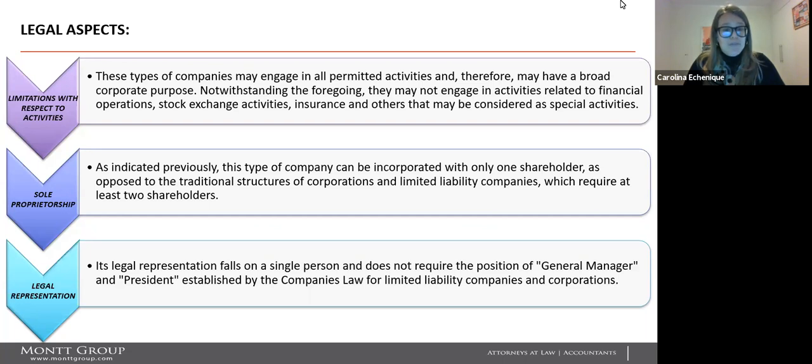The sole proprietorship. As indicated previously, this type of company can be incorporated by only one shareholder, as opposed to the traditional structure for corporations or limited liability companies, which requires at least two shareholders. Legal representation. Its legal representation falls on a single person and does not require the position of general manager and president established by the company's law for limited liability companies and corporations.